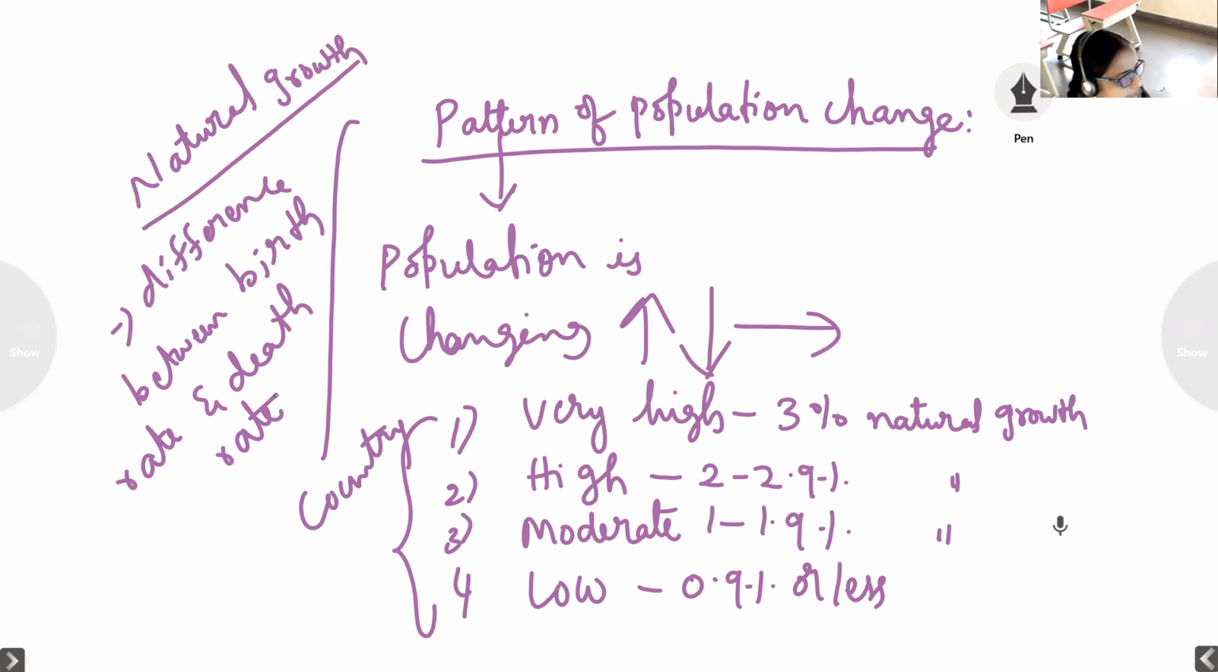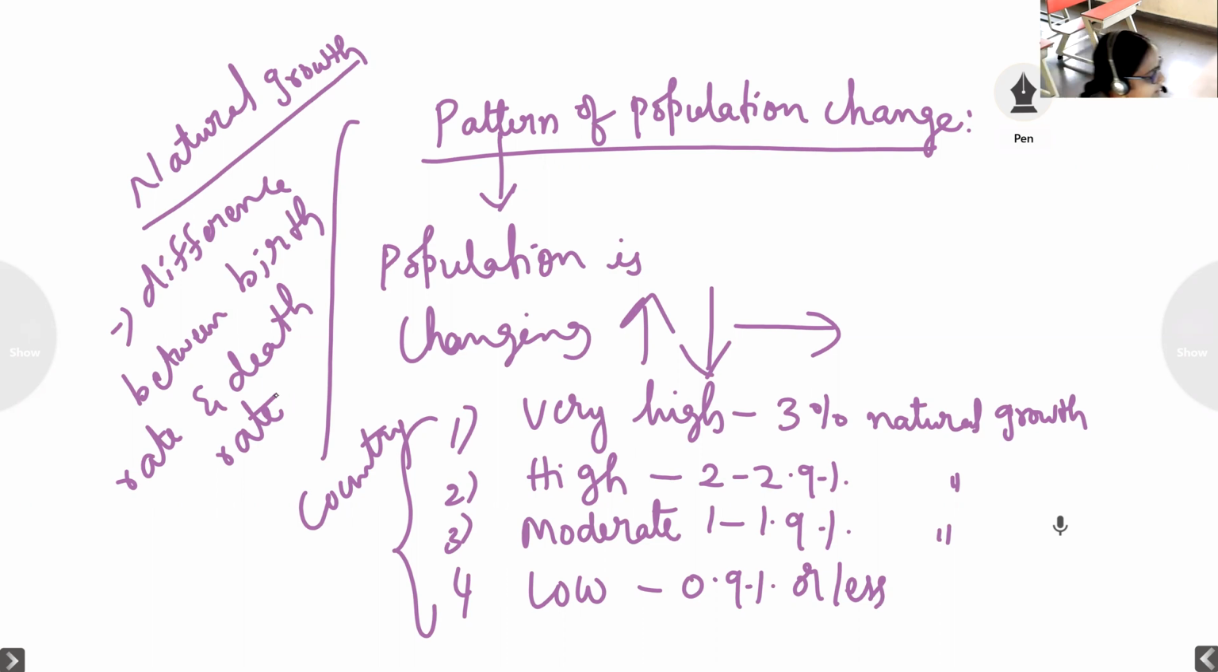So this is the pattern of population change that we can observe in the different countries. In the high populated countries, the pattern of population will be different, and likewise in the moderate and low countries. Based on their population, the natural growth is also different. The varying rates of population growth in the world are on account of differences in age, sex, literacy level, health condition, occupation, and income.